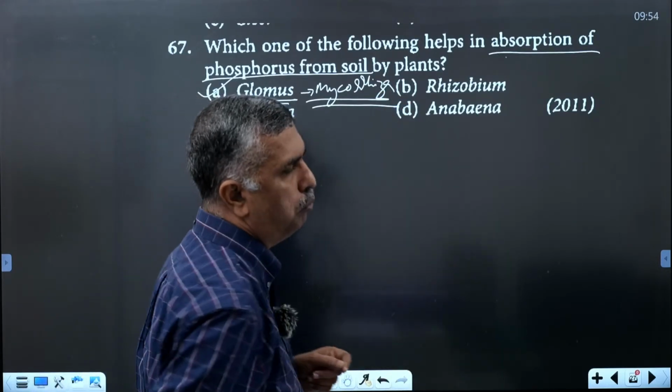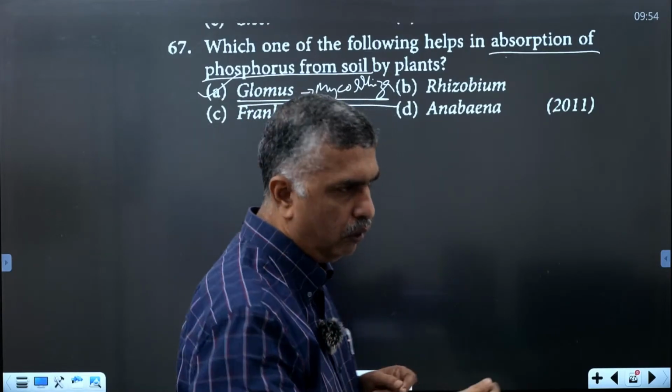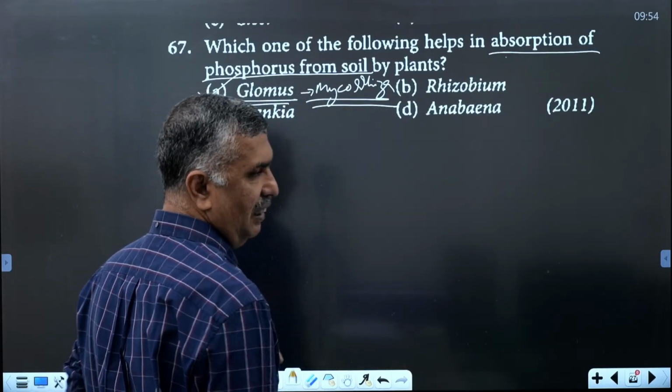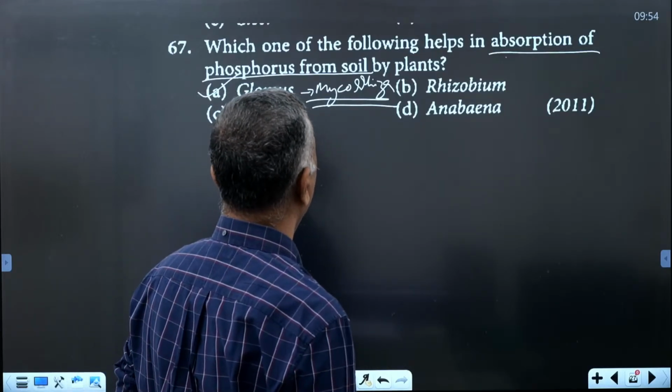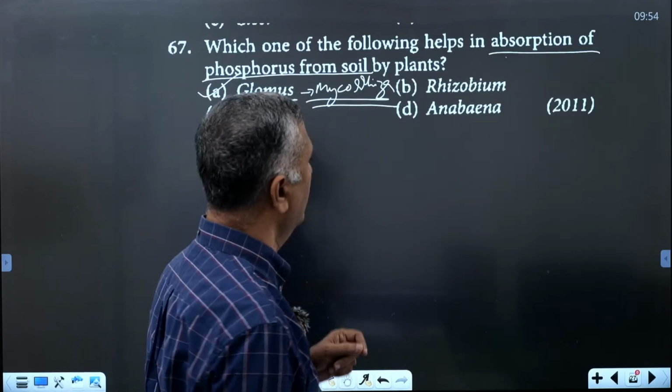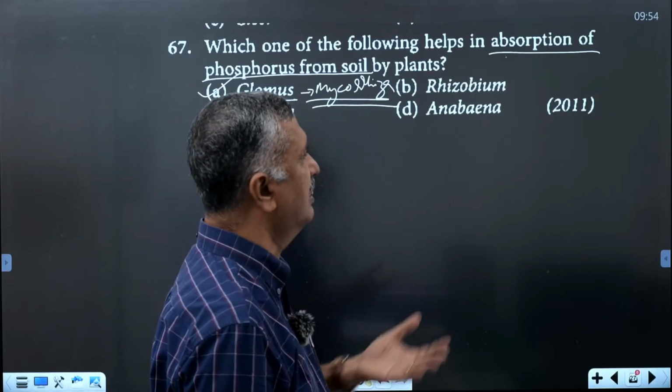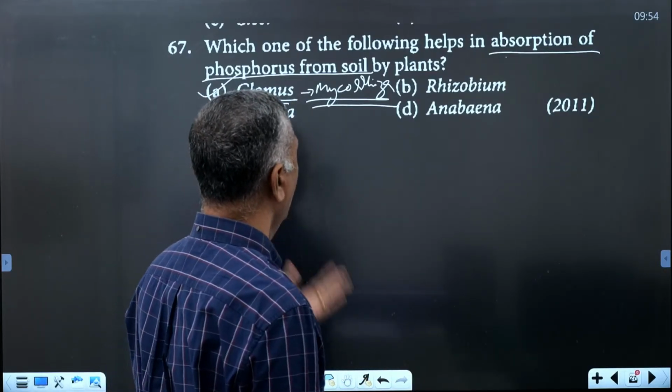The main function of mycorrhiza is the absorption, transport or mobilization of phosphorus from soil.